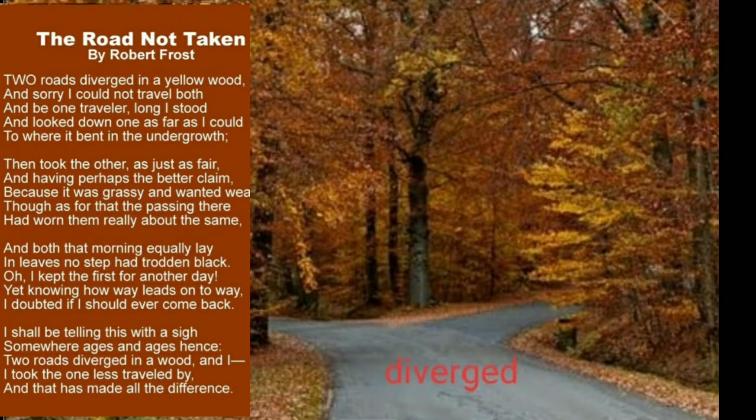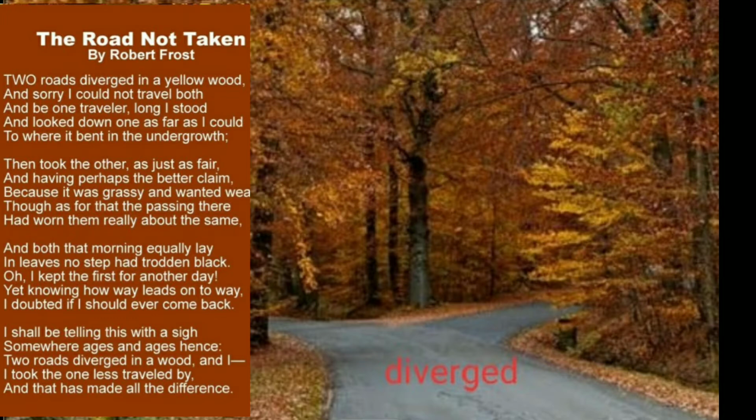Then took the other just as fair. So then he decides to take the other road, the other path. That is the second one, just as fair. What's the meaning of just as fair? So it was as good as the other one, and having perhaps the better claim. Now line 7, he says that both the roads were equally good, both the paths were equally good, and maybe one had a better claim, one was better.